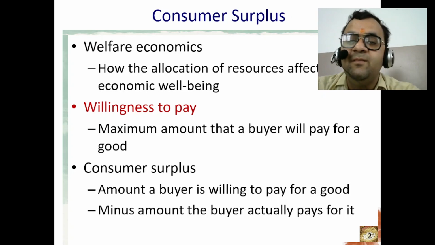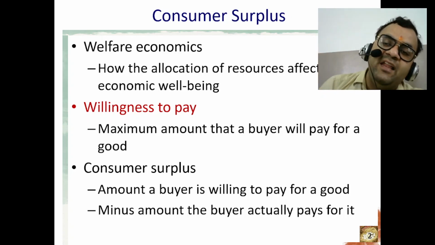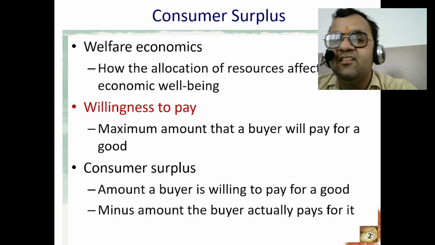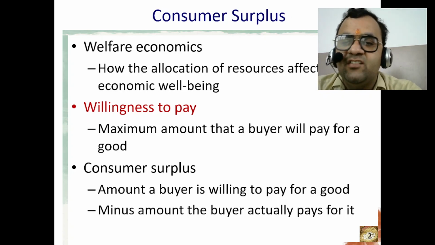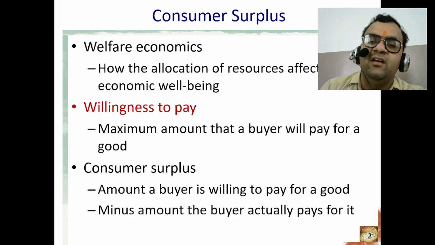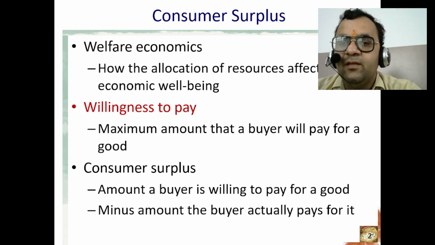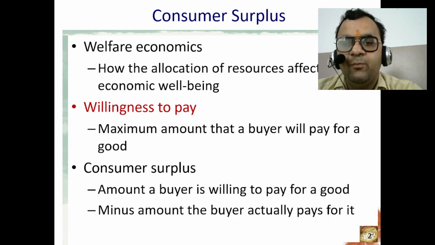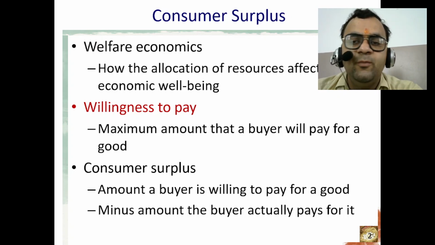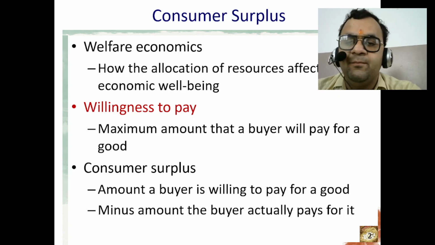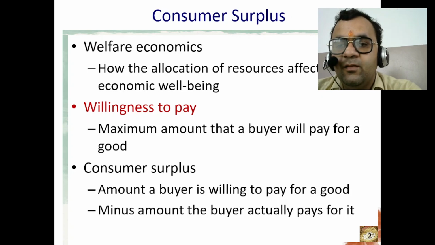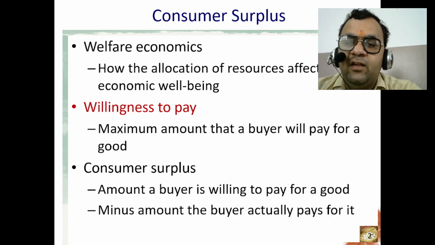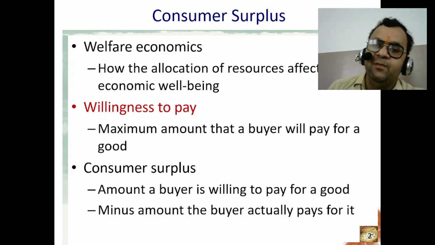What is price strategy? Setting the price that balances the revenue goal with consumer affordability. Demand analysis: understanding how changes in price affect consumer behavior. Product development: creating products that meet consumer needs and willingness to pay. Market segmentation: identifying consumer groups with different willingness to pay levels.